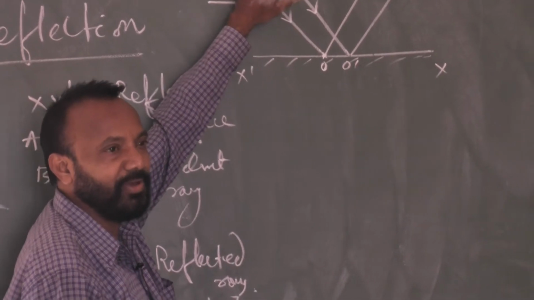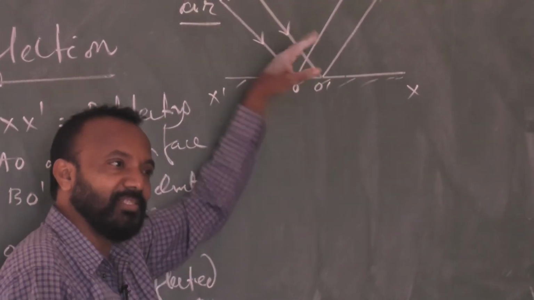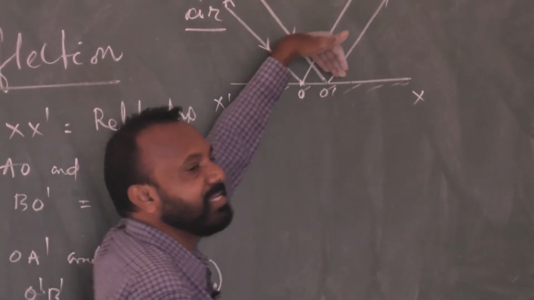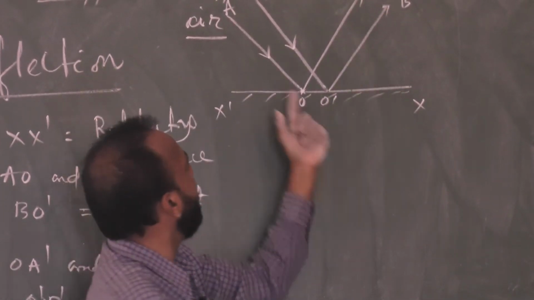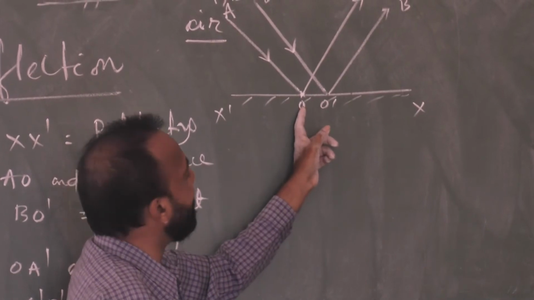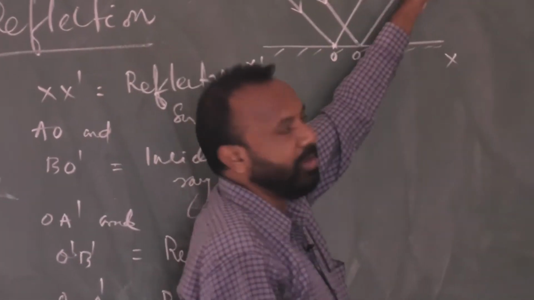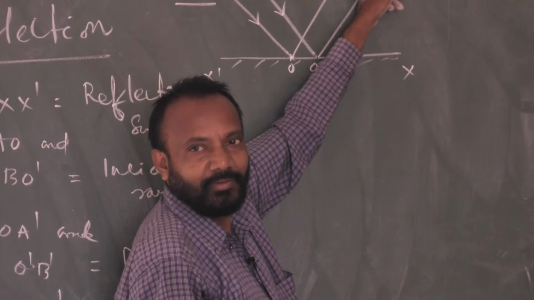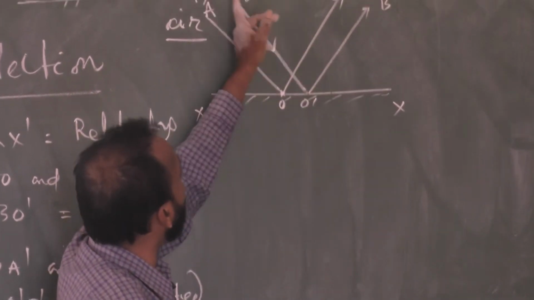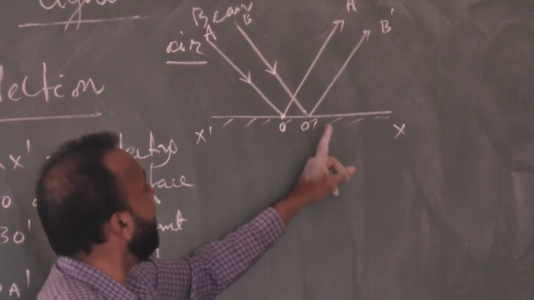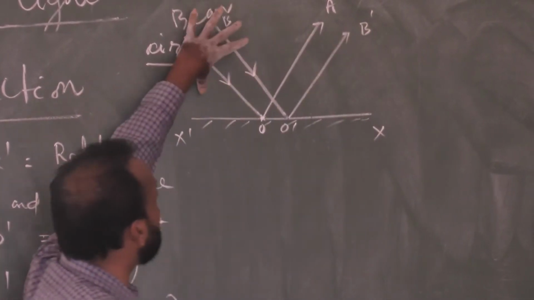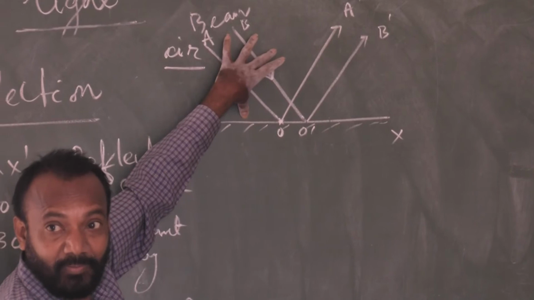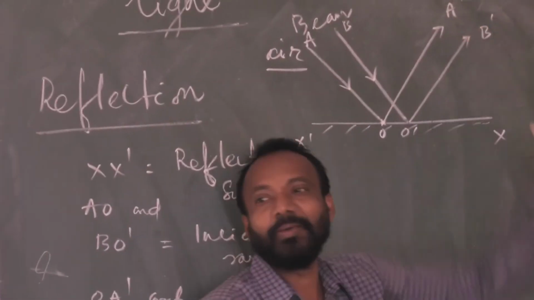The rays that fall are called incident rays. The rays that bounce back, returning to the same medium, are called reflected rays. So here AO is the incident ray and the reflected ray is OA dash. And the reflected ray of BO dash? BO dash is the incident ray, and O dash B dash is the reflected ray. So these incident rays came in parallel form and were reflected back also in parallel form.